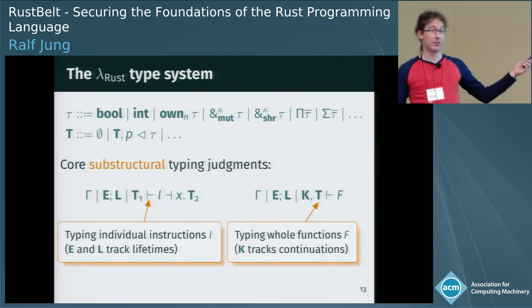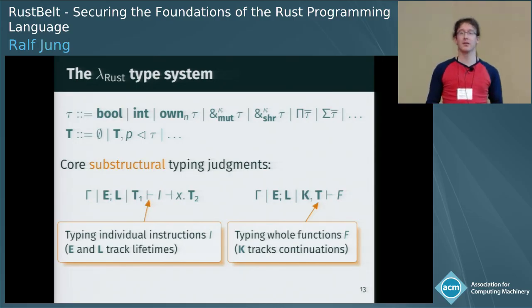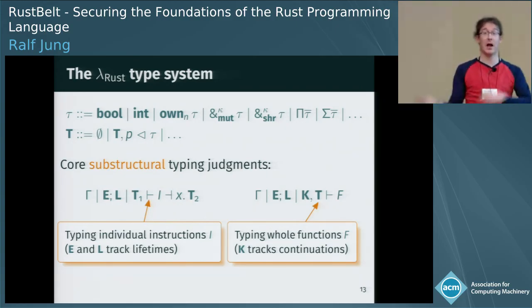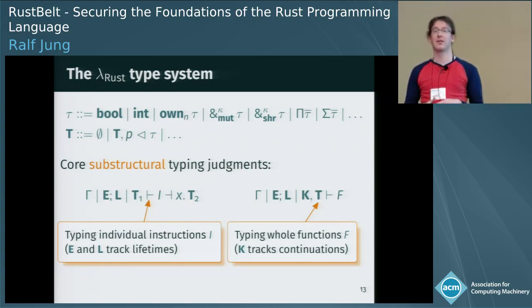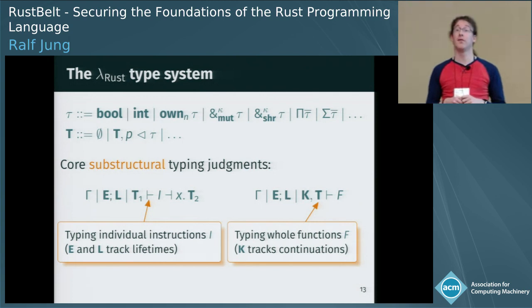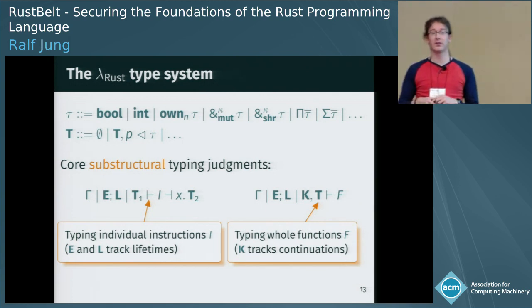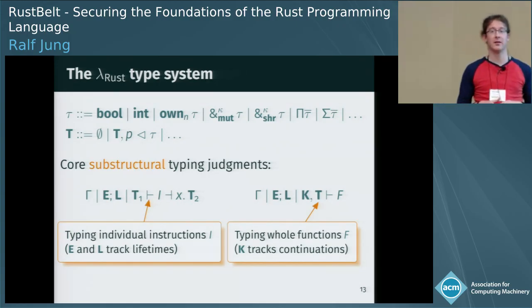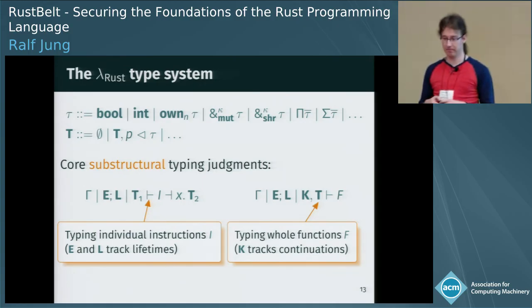So we have a typing judgment for typing individual instructions, which, as usual in substructural type systems, comes with a pre- and a post-typing context, indicating which stuff you have before and after executing the instruction. And there's some additional context for tracking lifetimes. And then we have a typing judgment for whole functions. And whole functions are written in continuation passing style, so it doesn't come with a post-typing context. Instead, it comes with a context K, tracking the possible continuations.